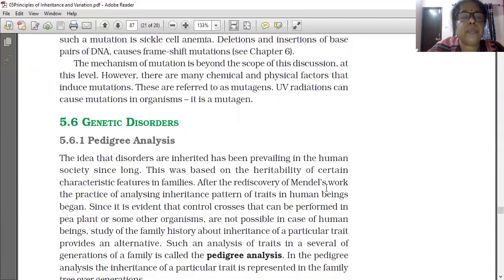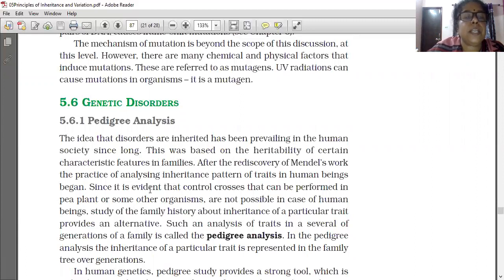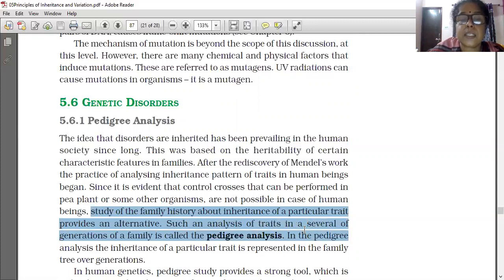After the discovery of Mendel's work, the practice of analyzing inheritance patterns of traits in human beings began. Since the controlled crosses that can be performed in pea plants or other organisms are not possible in human beings, the study of family history about inheritance of a particular trait provides an alternative. So pedigree analysis is the easiest method to study ancestral history.